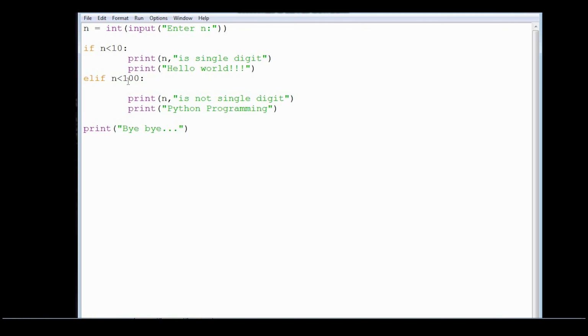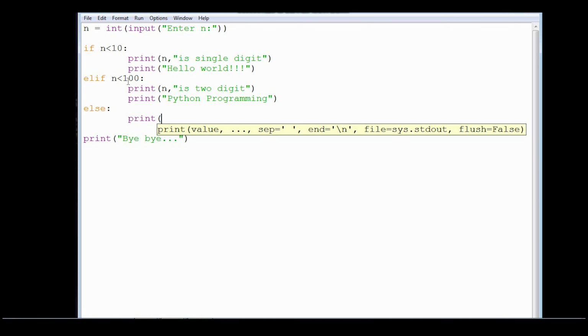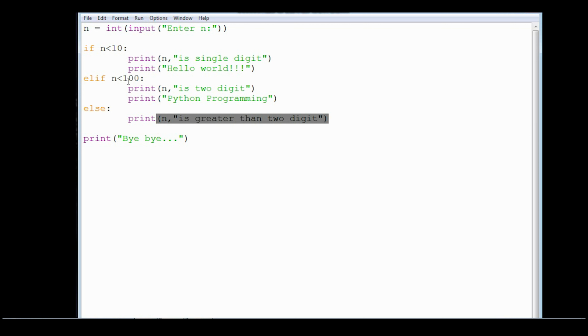Then I'm printing n is 2 digit, and else I'm printing n is greater than 2 digit. Now note that it's not necessary that in every if elif there has to be more than one statement. There can be a single statement also. Now let's run and see this code.